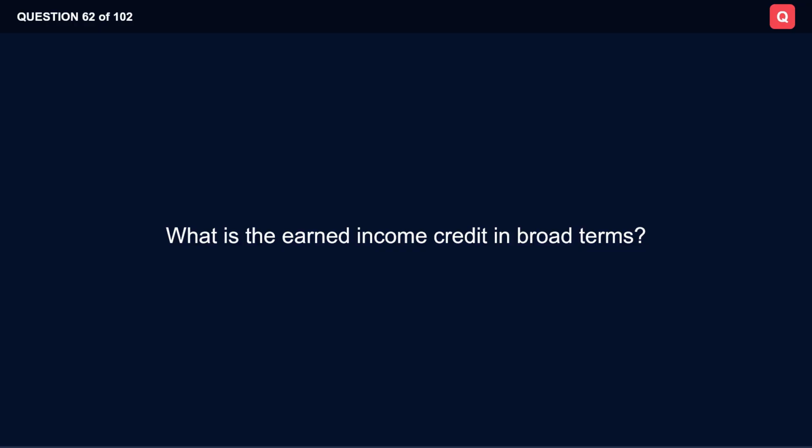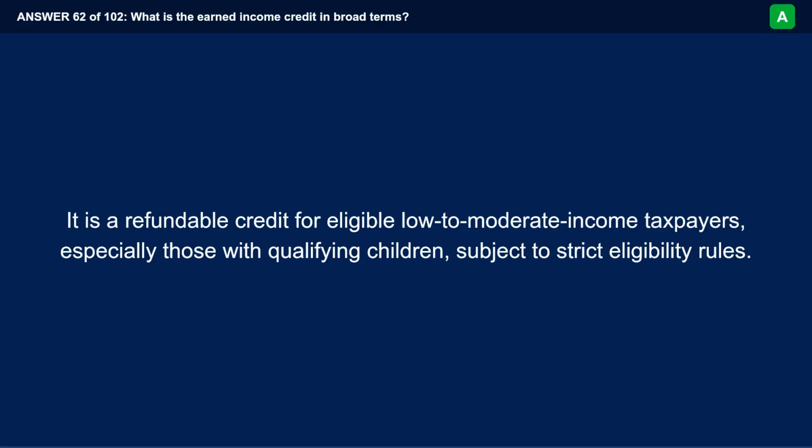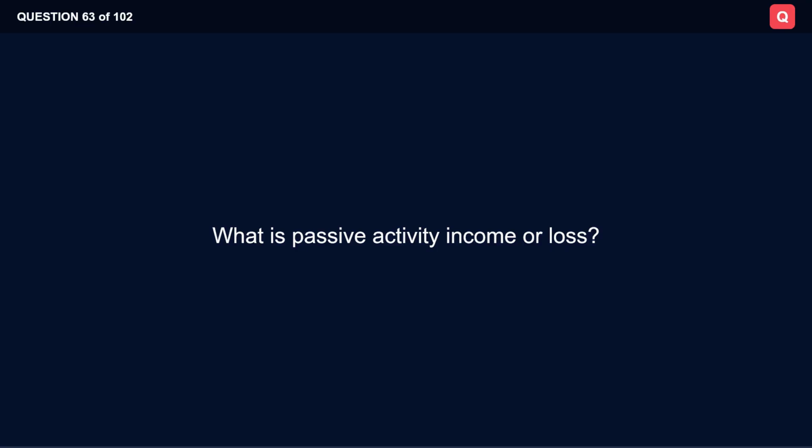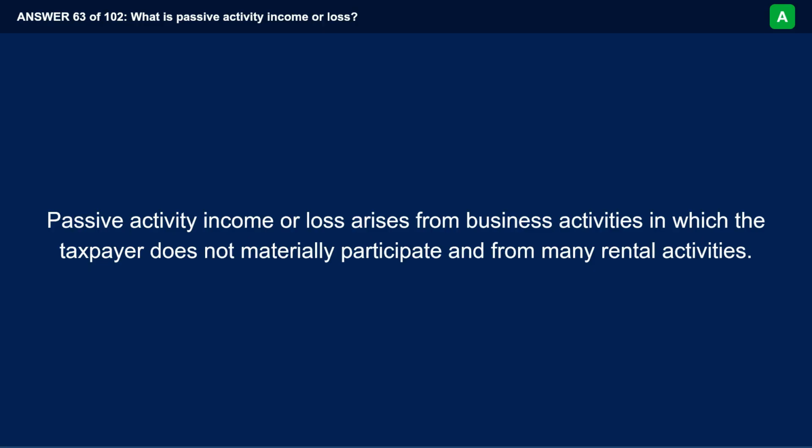What is the Earned Income Credit in broad terms? It is a refundable credit for eligible low to moderate income taxpayers, especially those with qualifying children, subject to strict eligibility rules. What is Passive Activity Income or Loss? Passive activity income or loss arises from business activities in which the taxpayer does not materially participate and from many rental activities.